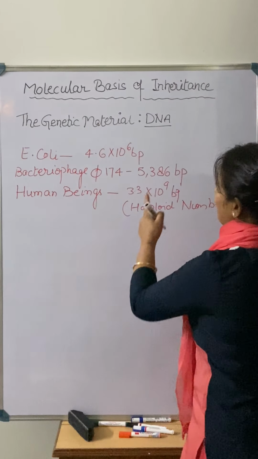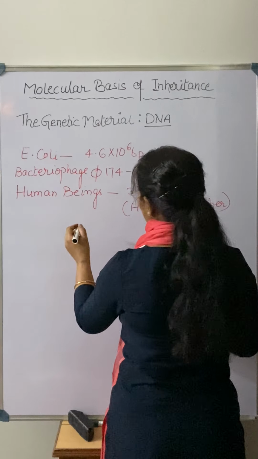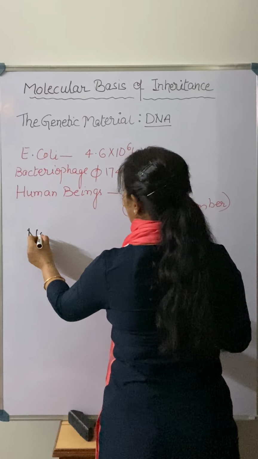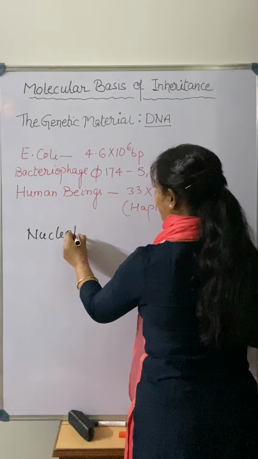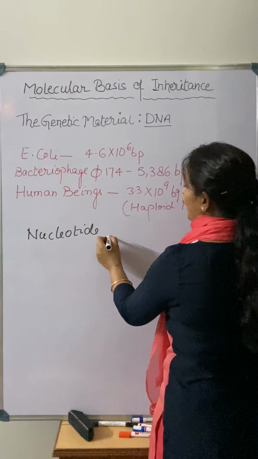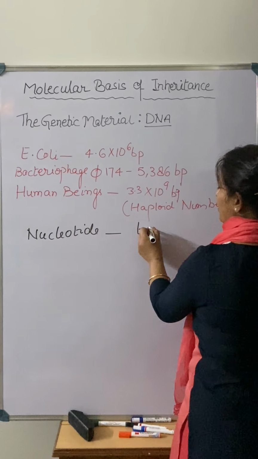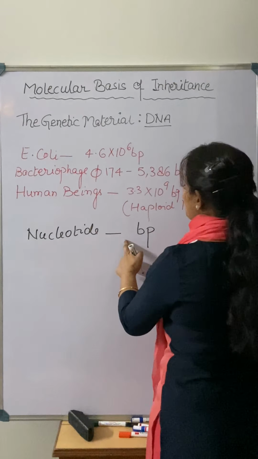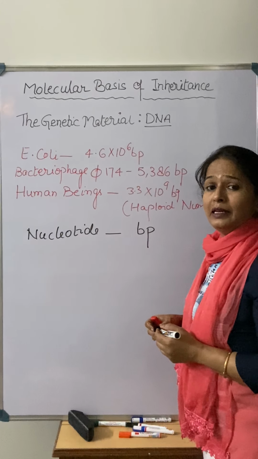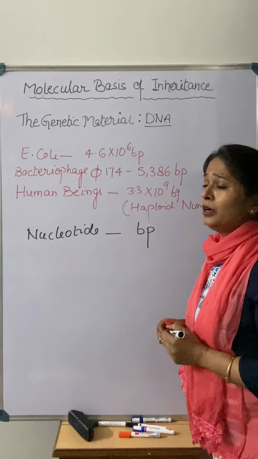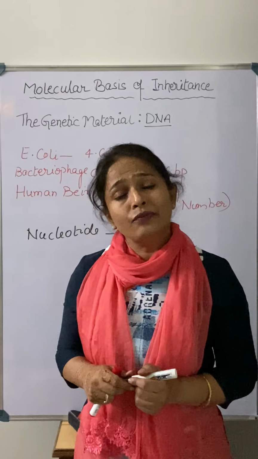Now DNA is a genetic material, means the DNA is made up of what? DNA is made up of nucleotides, right? And that nucleotide we also call a base pair, and these base pairs actually determine the length of the DNA. In different organisms, these base pairs are different in number.